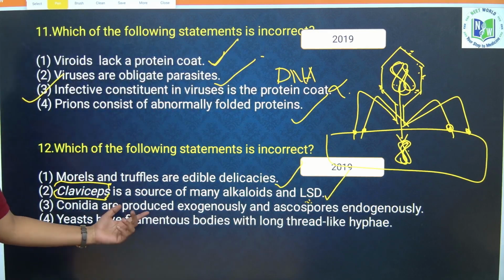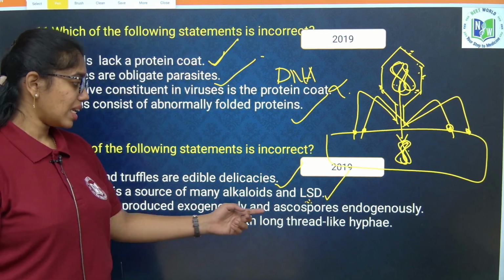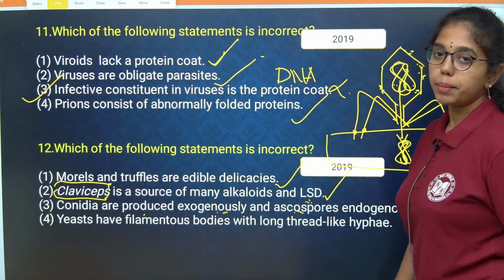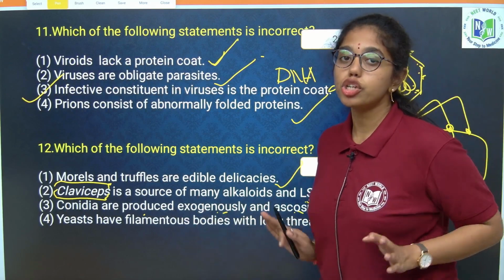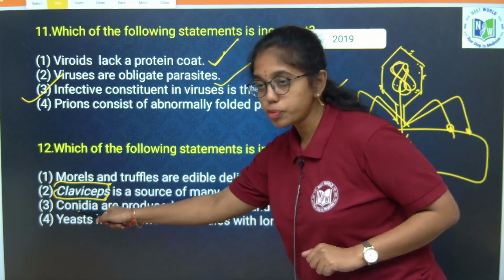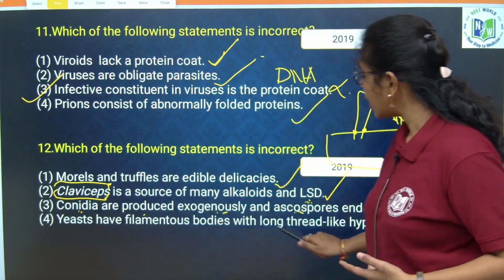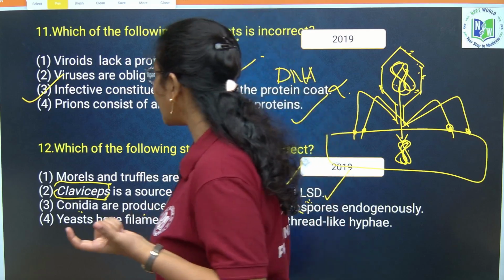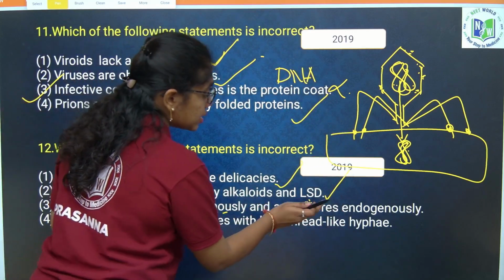Next, conidia are produced exogenously and ascospores are produced endogenously. Now you tell me beta, what is a sexual spore and asexual spore in this? Conidia is an asexual spore which is exogenously produced. Ascospore is an endogenously produced spore of ascomycetes, which is a sexual spore.